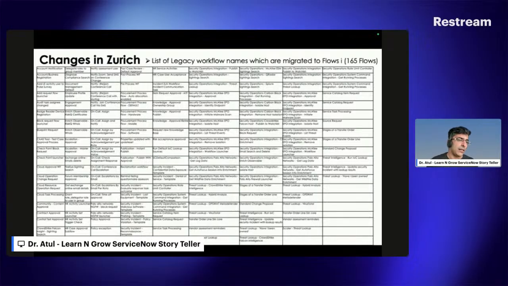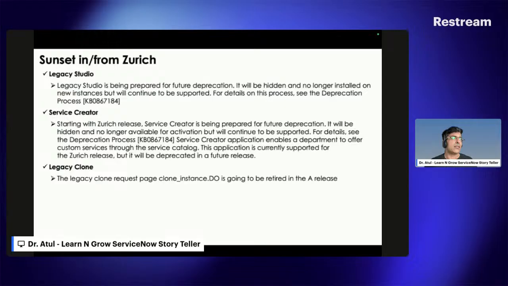In the industry, in ServiceNow, some things go out as well, which is coming later on. In the same way, we look at what is sunset in and from Zurich onwards. In the next 2-3 slides, we are going to discuss which features are going out of ServiceNow, might be in Zurich or going forward. Number one, Legacy Studio is no longer available. It is going to be decommissioned; it is under support, but it will be decommissioned in the next releases.